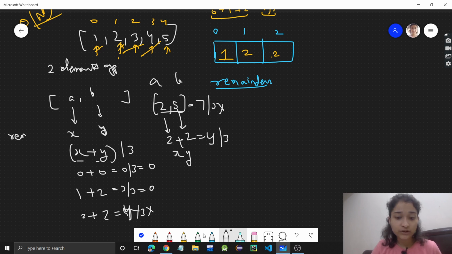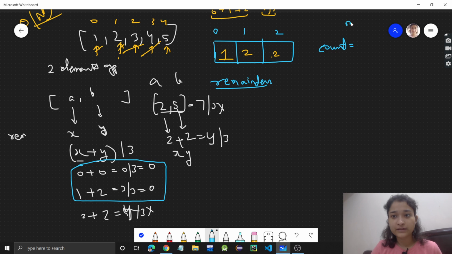So see guys, when we are making a group of 2, there can be only 2 cases, that either x and y are both 0, or x and y are 1 and 2. Okay, I hope you are getting my point. So if we have to find out the count of these pairs, what will be the count? For 0 and 0, if there are these elements with 0 remainder, how many ways are there to make a pair?